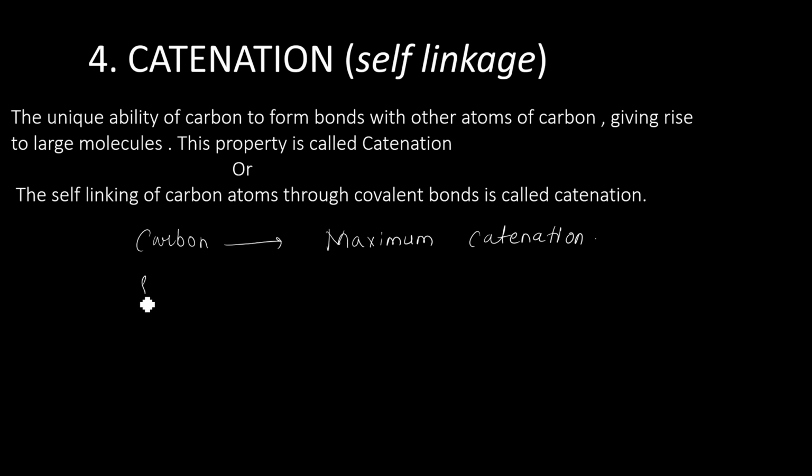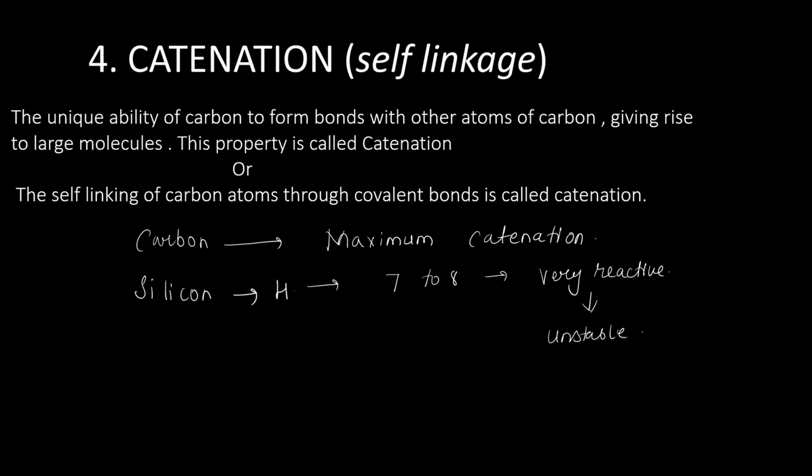The next is silicon. Silicon can make compounds with hydrogen which have chains of up to 7 to 8 atoms, but these are very reactive. If they are very reactive, it means they are unstable.